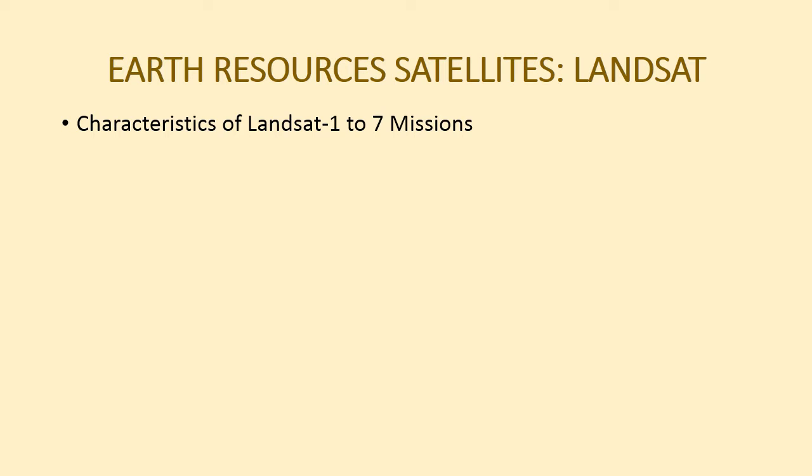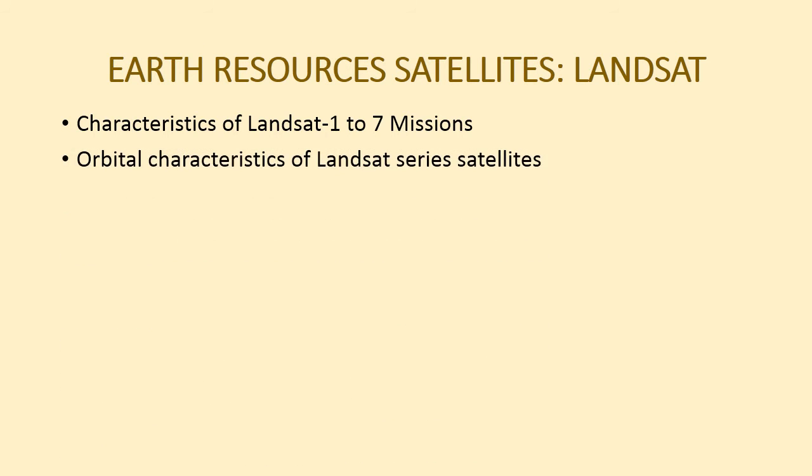Landsat 6 satellite was launched on October 5, 1993 and it was a failure. Landsat 7 satellite was launched on April 15, 1999. In this, 8 bands of the enhanced thematic mapper were used, from 1 to 8.